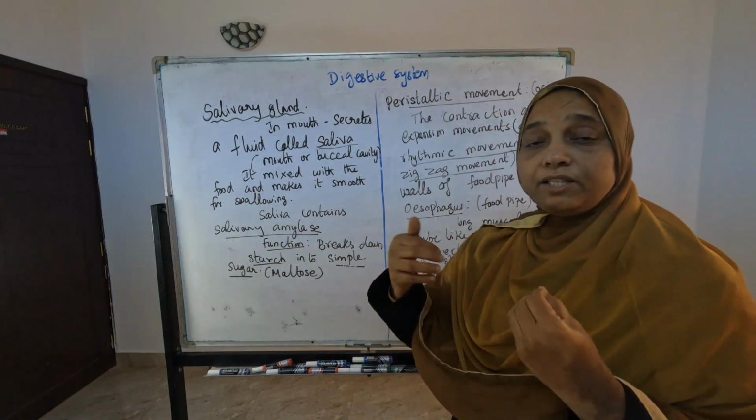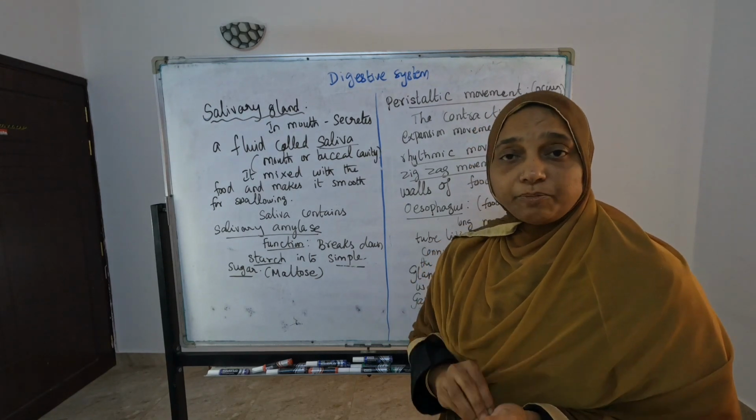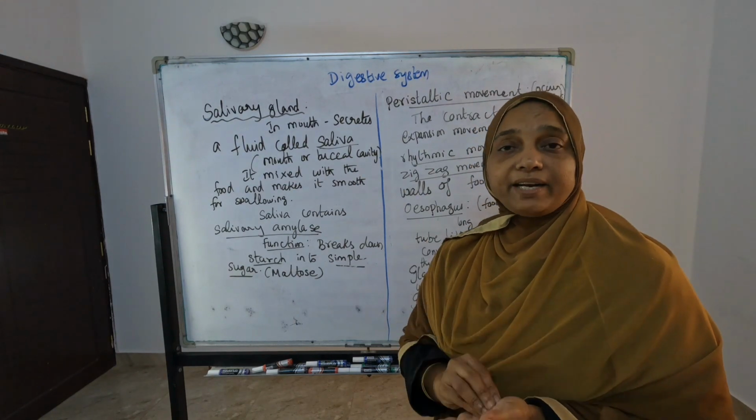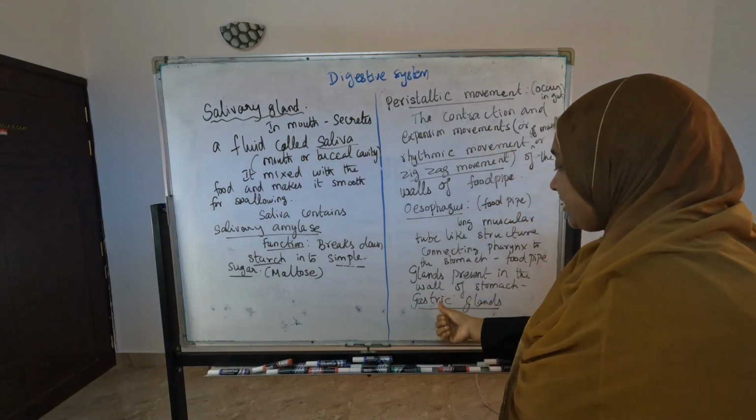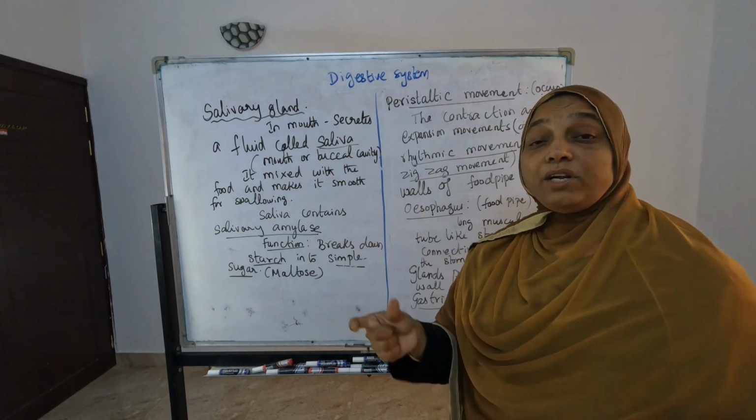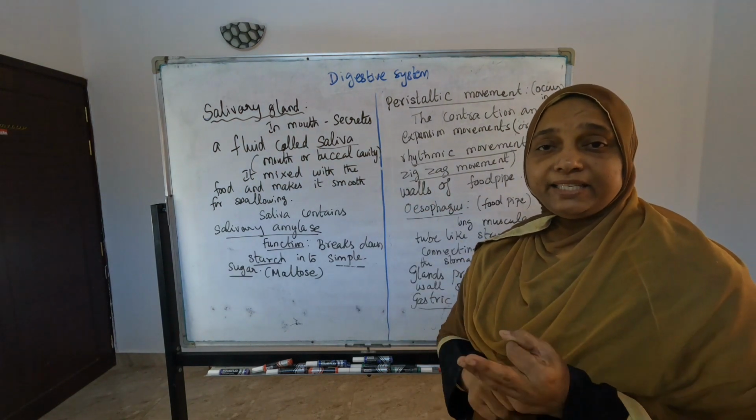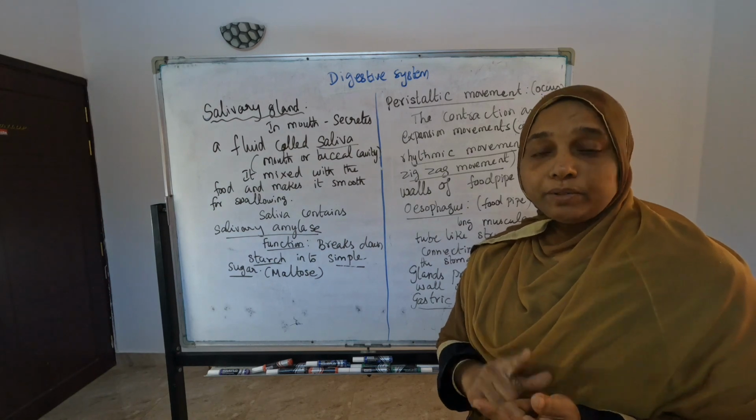Then we are coming to the stomach. They are asking what glands are present in the stomach. What is the name of the gland? The name of the gland is gastric gland. You have to write that as gastric gland. What is it secreting? It is secreting three types of things. What are those? HCl, pepsin and mucus.